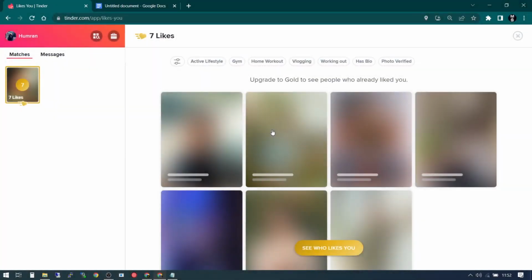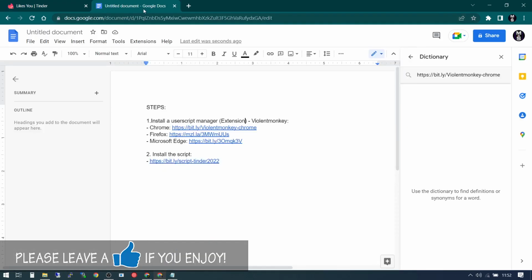Welcome to my channel. So today I'm gonna be showing you an easy way of how to unblur images on Tinder of people who have liked you, and this is how to do it. Firstly, I'm going to put these links in the description, and these are the following steps.